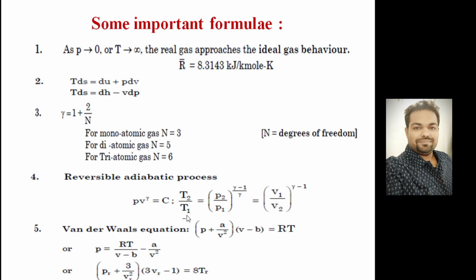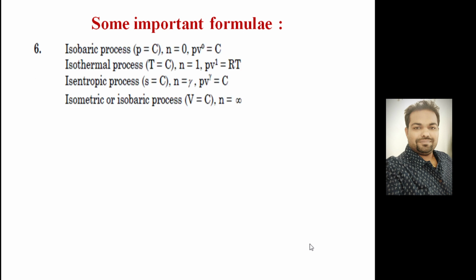Just take this equation: the Van der Waals equation of state is given by P plus a by V square, times V minus b, is equal to RT. Now come to the processes. We know that there are various kinds of processes, and those processes are defined by the property changes. If it is an isobaric process, pressure will be constant, and the polytropic index value will be 0. So Pv to the power n is equal to constant is the equation which needs to be followed.